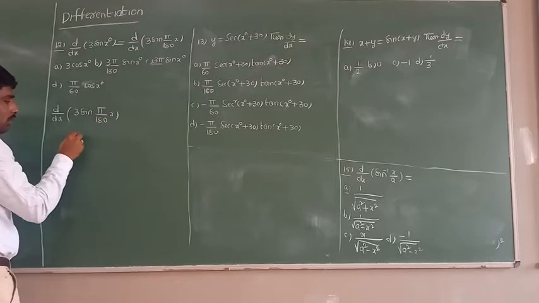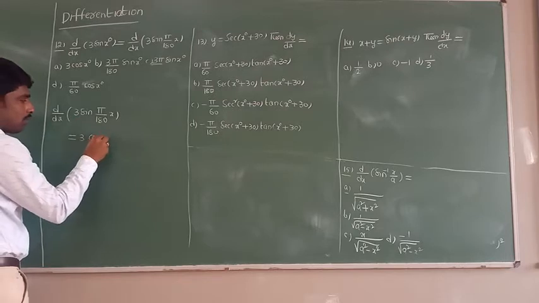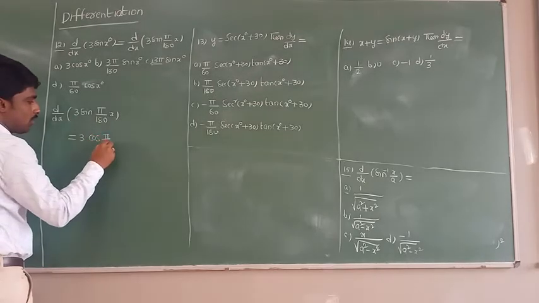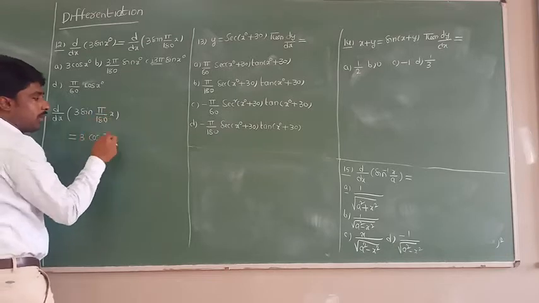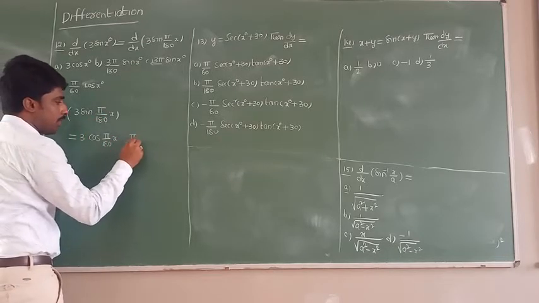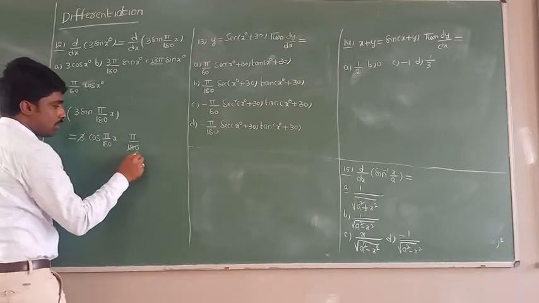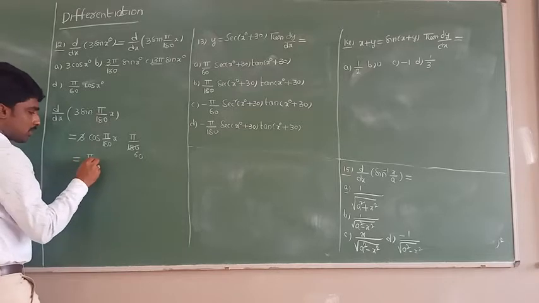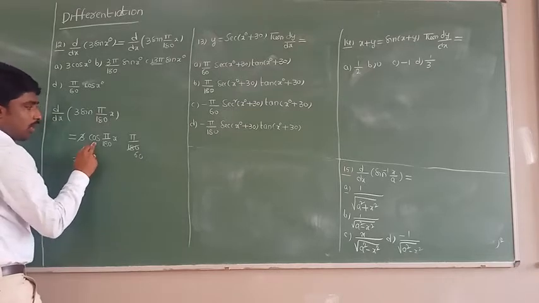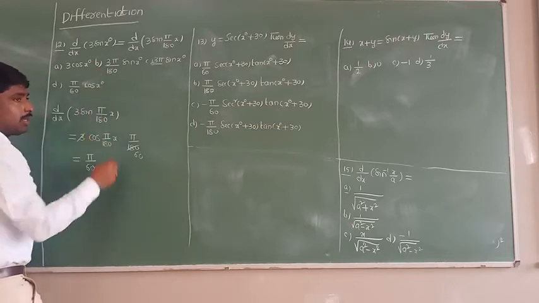Okay, so this one, what will you get? 3 into differentiation of sine, what will you get? Pi by 180 into x. And internal differentiation of pi by 180 into x, what will you get? Pi by 180. Now all of you see here, 3 ones are 3, 60s are. So what will you get here? Pi by 60 into cos of pi by 180 into x, but they gave the option in terms of degrees.